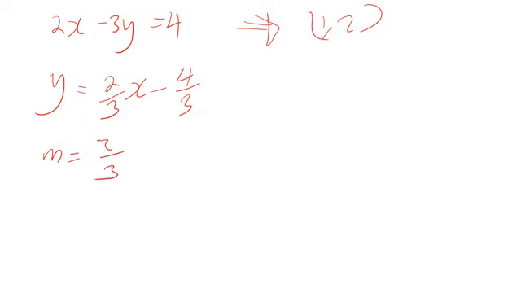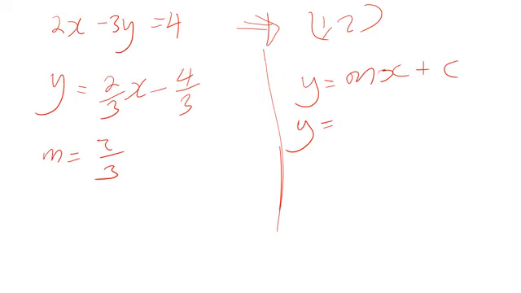For us to find a line which is passing through there, that line has to be parallel to this line, which means it has to have the same gradient. So y is equal to mx plus c. That is standard. We substitute the gradient: y equals 2 over 3 x plus c.